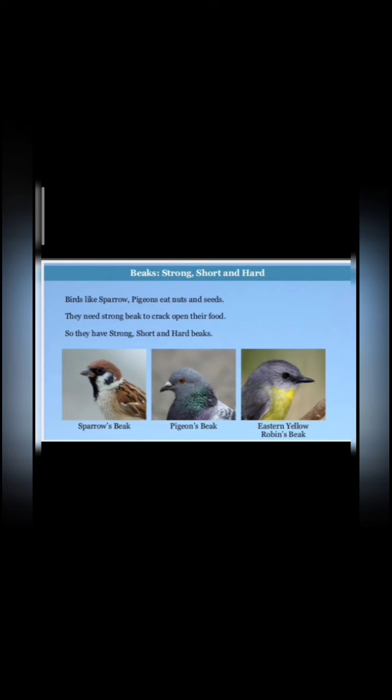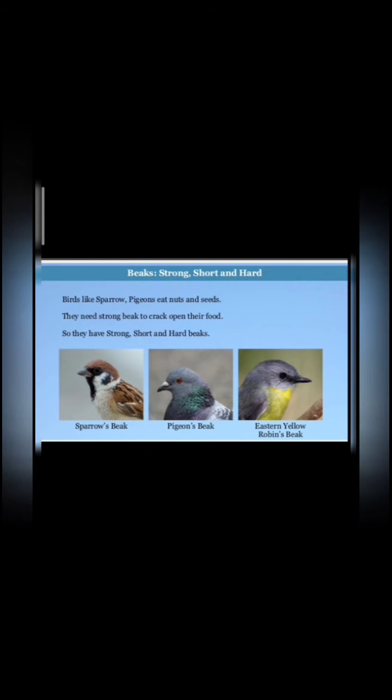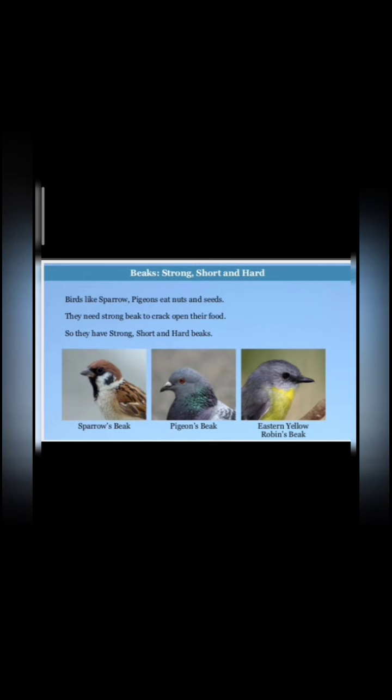Now beaks: strong, short and hard. Some birds have strong, short and hard beaks because they have to crack open their food. Like the sparrow and pigeon, which eat nuts and seeds, they need a strong beak to crack open their food. So they have strong, short and hard beaks. Look, there are examples of these beaks: sparrow, pigeon.